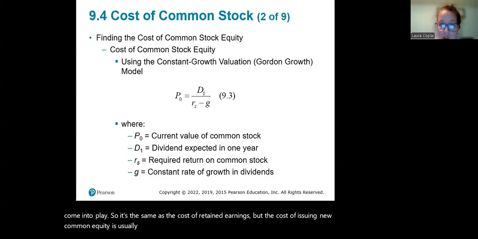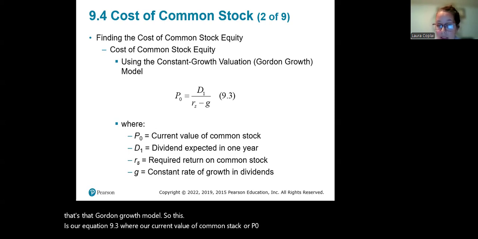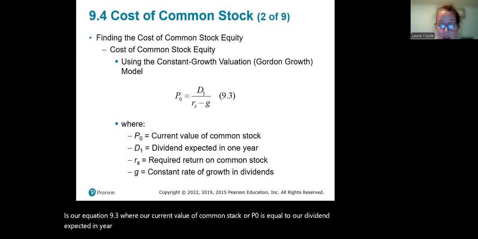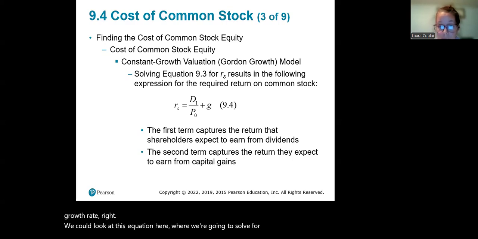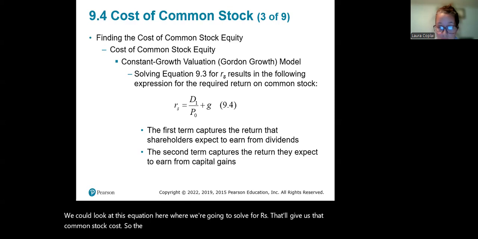So let's look at the constant growth valuation model again. That's that Gordon growth model. So this is our equation 9.3, where our current value of common stock, or P0, is equal to our dividend expected in year one, divided by our return on common stock minus that constant growth rate, right? We could look at this equation here, where we're going to solve for RS. That'll give us that common stock cost. So the first term captures the return that shareholders expect to earn from dividends, and the second term captures the return that they expect to earn from their capital gains.